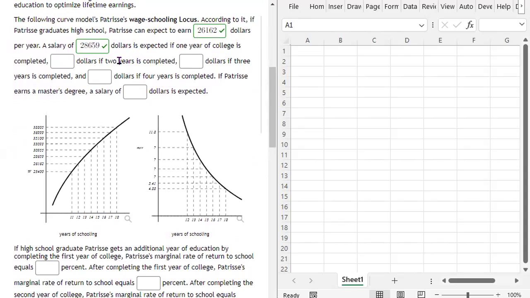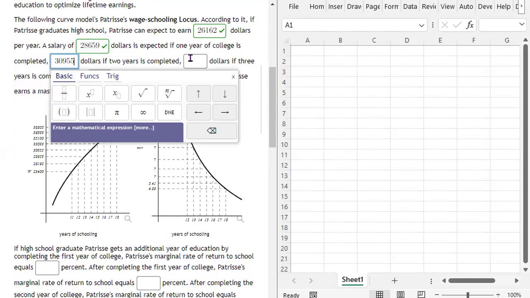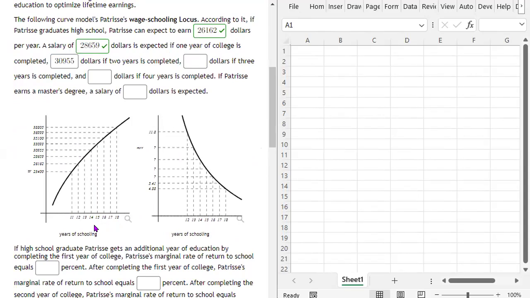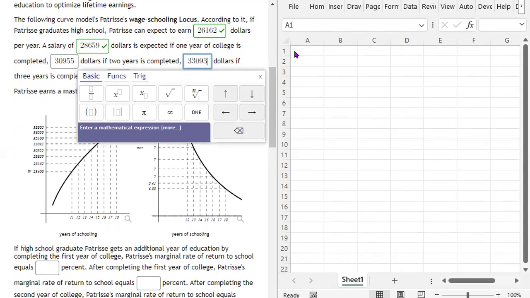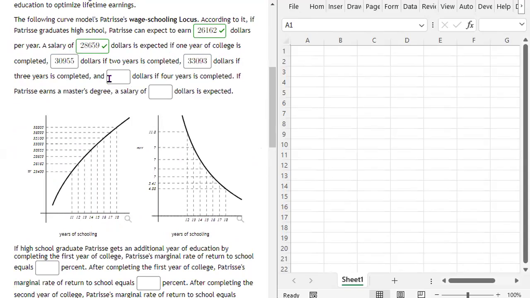Blank dollars is expected if 2 years is completed. So 2 years, 1, 2, 14, right there, right? And then if 3 years completed, and then blank dollars if 4 years is completed, right?